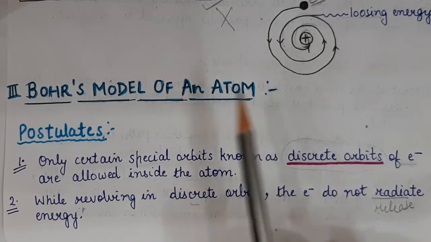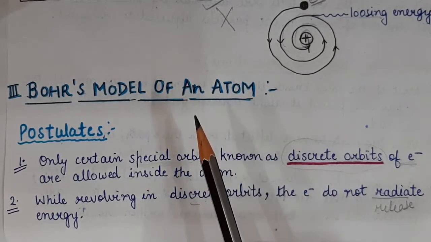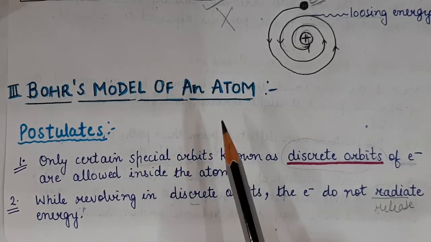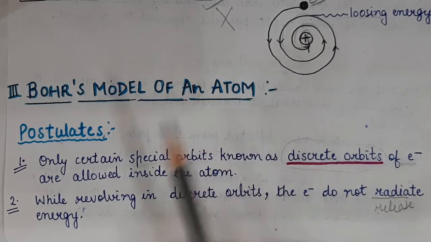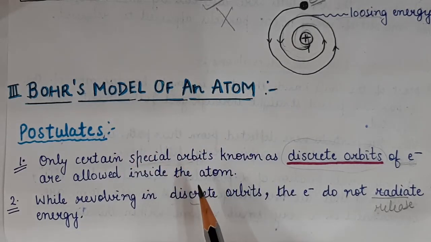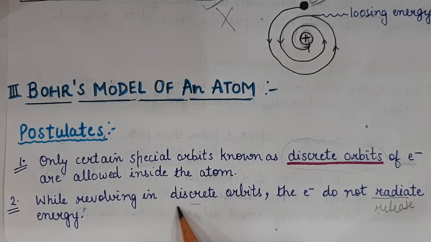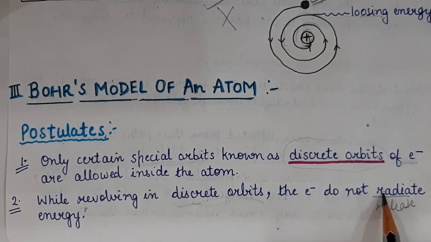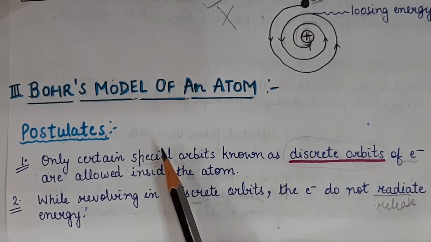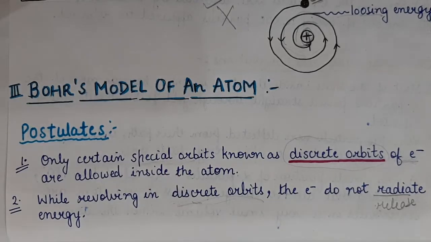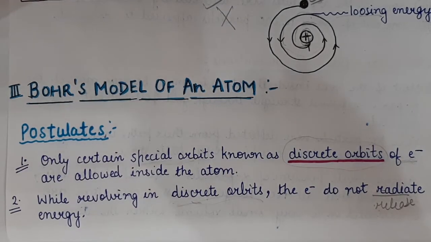Rutherford said that electrons will be releasing energy because they are undergoing acceleration, so they will fall into the nucleus. But according to Bohr, only discrete orbits are allowed, and in these orbits, electrons do not radiate energy. So this model was accepted. This is the third model, Bohr's model, and there are 2 postulates of Bohr's model.